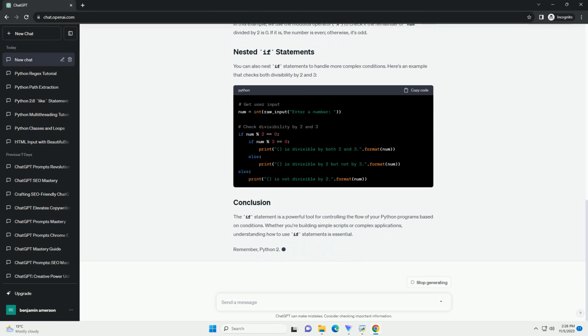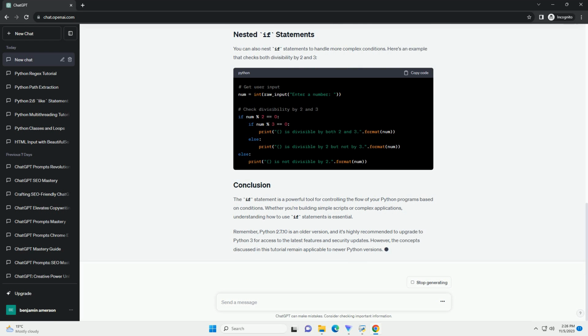Conditional statements are an essential part of any programming language, including Python. They allow your code to make decisions based on conditions and execute different blocks of code accordingly. In Python, the if statement is used to create conditional statements. Here's a basic syntax for the if statement.